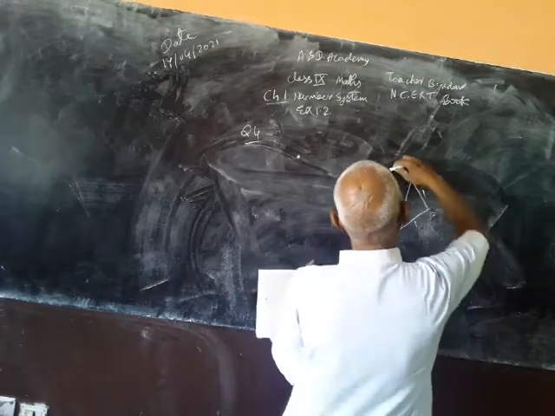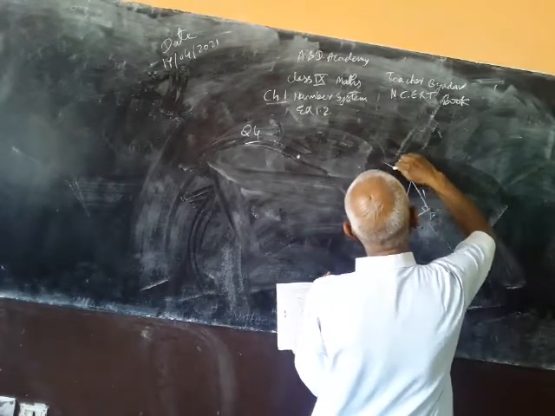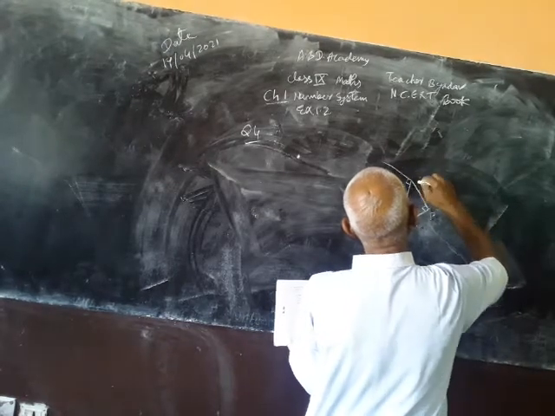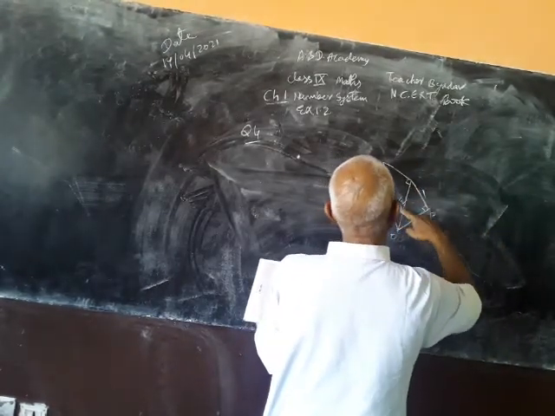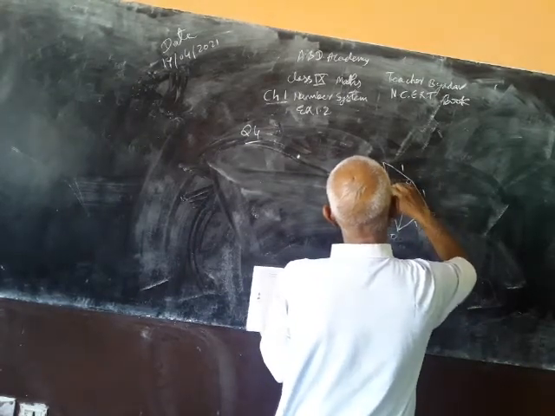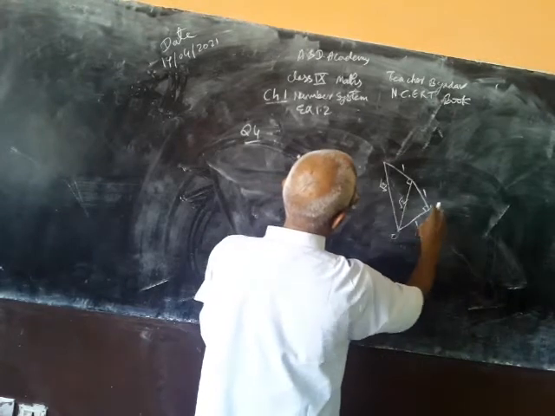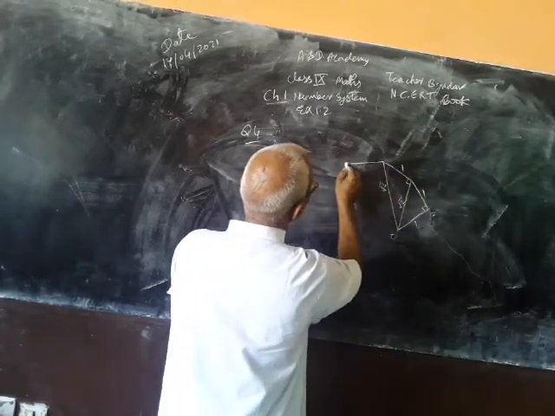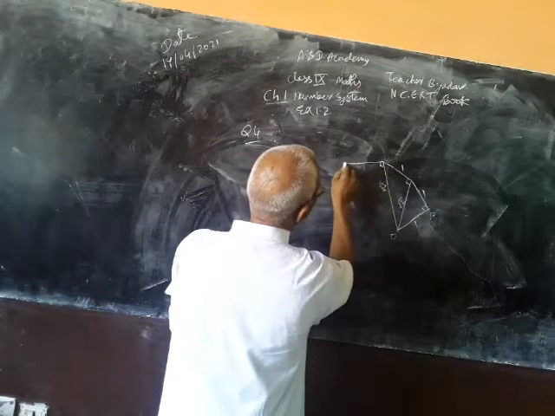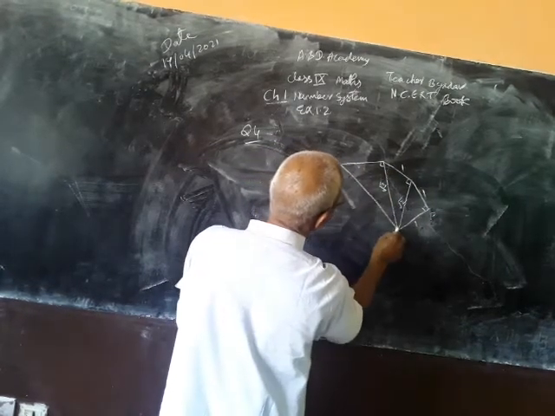Now again draw a perpendicular. Here draw a line of 1 unit perpendicular, then it will be root of 2 squared plus 1 squared, it becomes root of 3. All are of 1 unit, maybe not on scale. Again a perpendicular line and join from here to the origin.